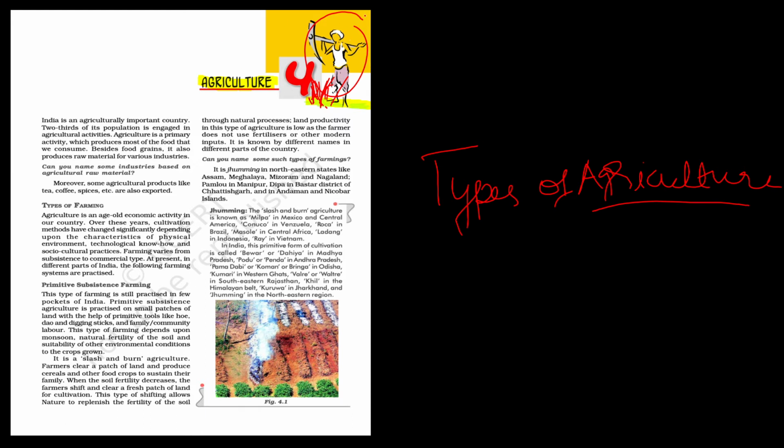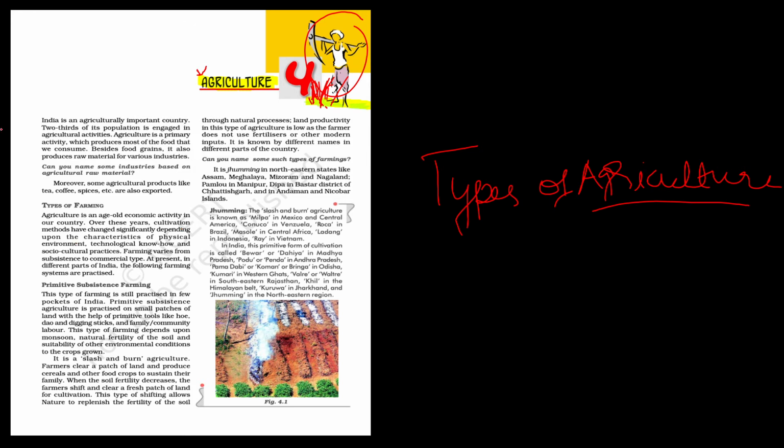So if agriculture is not there on our earth, do you think you'll get food? No, you won't get food if you're not doing agriculture. So agriculture is a very basic, very important thing in our country.